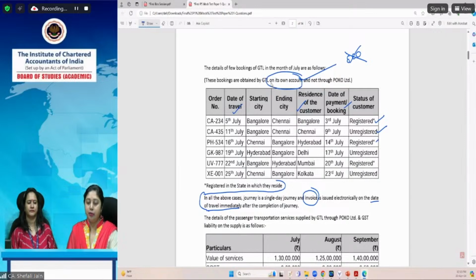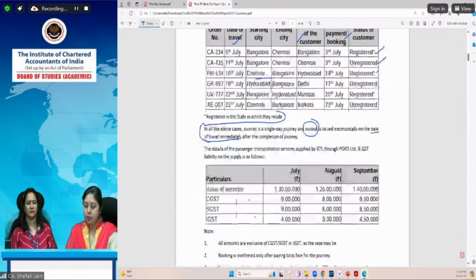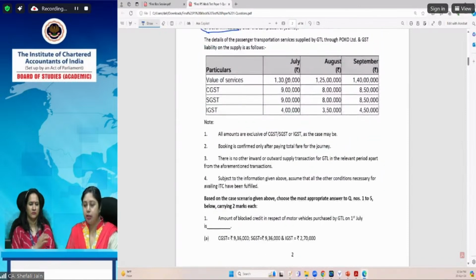That means we have traveled from Bangalore to Chennai in a single day, or from Chennai to Bangalore in a single day. And after completing the journey, the invoice has been issued. So the date of travel and the date of invoice is the same date. The same day the journey has been concluded and the invoice has been issued. Now, details of passenger transportation services supplied by GTL through POCO Limited.